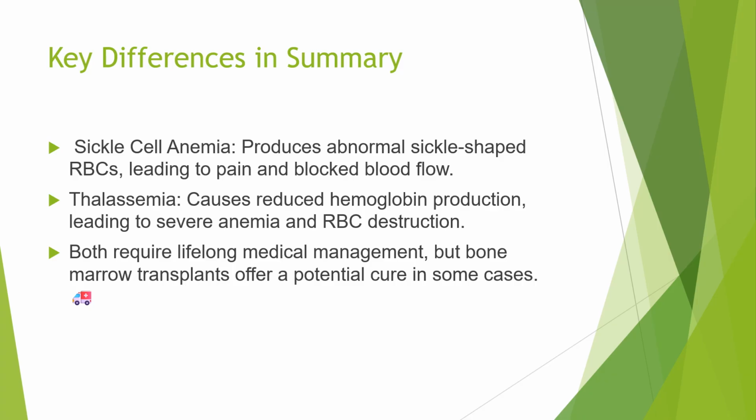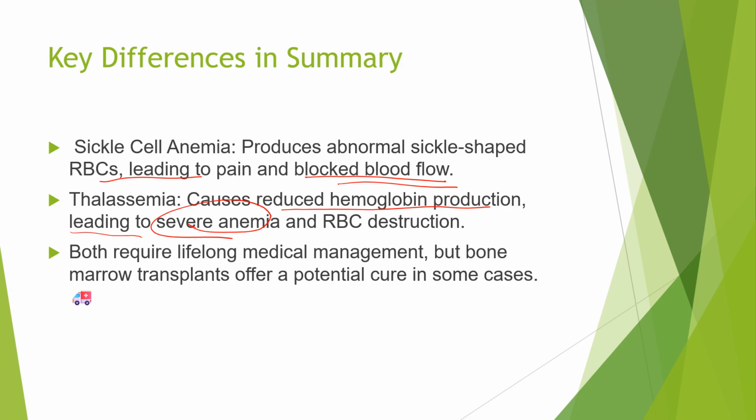The key difference is that in sickle cell anemia, abnormal sickle-shaped RBCs are produced, leading to pain and blocked blood flow. We have done this lesson in detail in the previous class. Please do go through it, I can't explain it here again. But in thalassemia it causes reduced hemoglobin production, leading to severe anemia. So there is a basic difference.